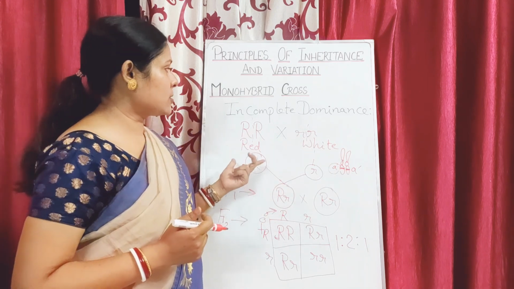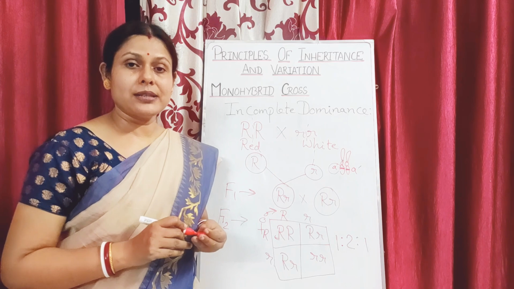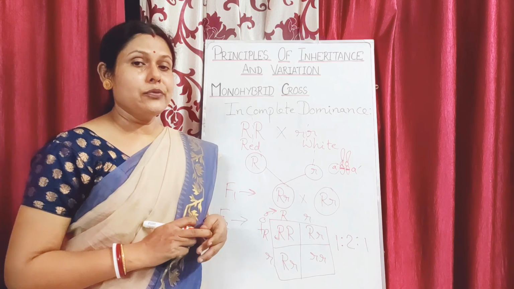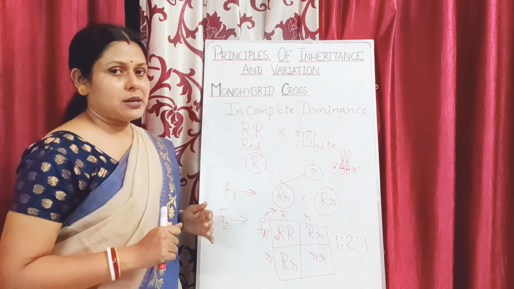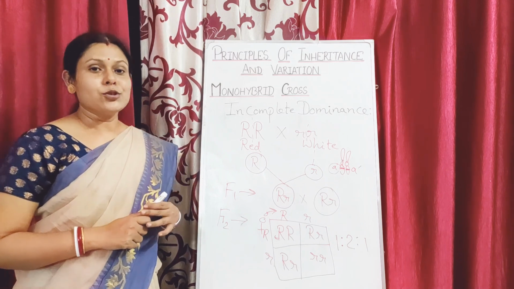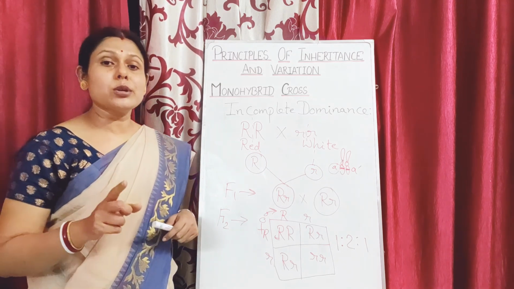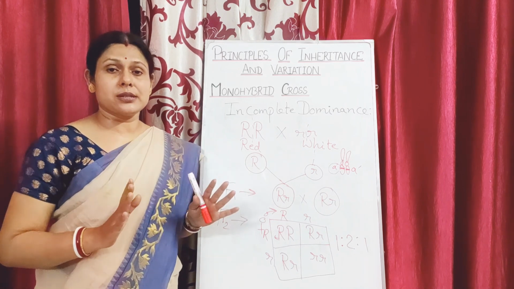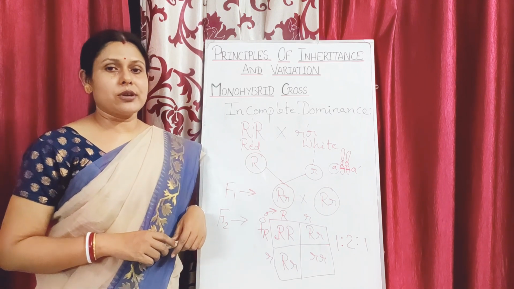So this was the case of your incomplete dominance shown by the Snapdragon, which actually put a question mark in the law of dominance given by Mendel. So Mendel's law of dominance could not prove to be universal with respect to the different organisms.